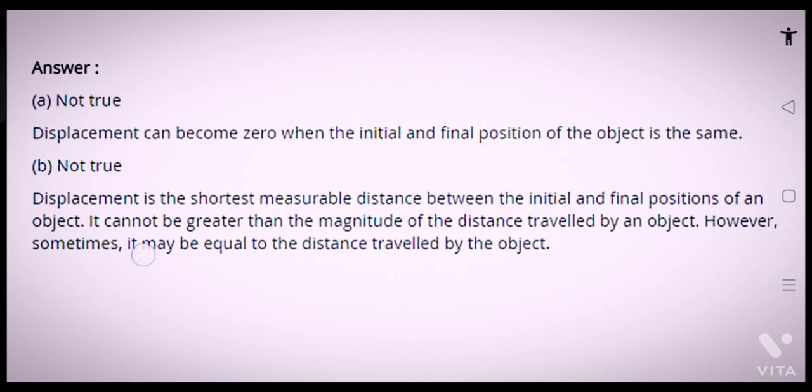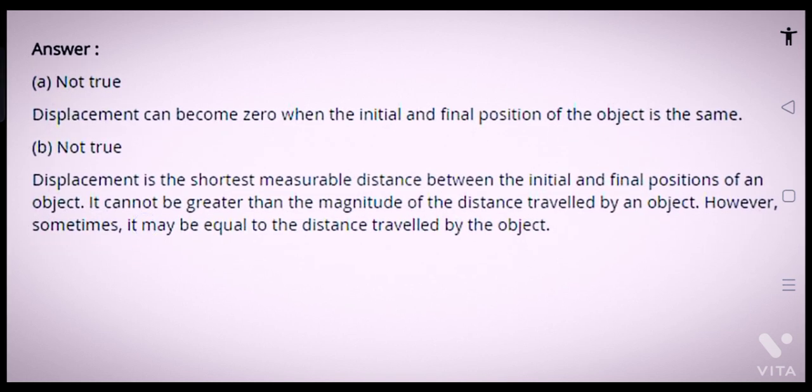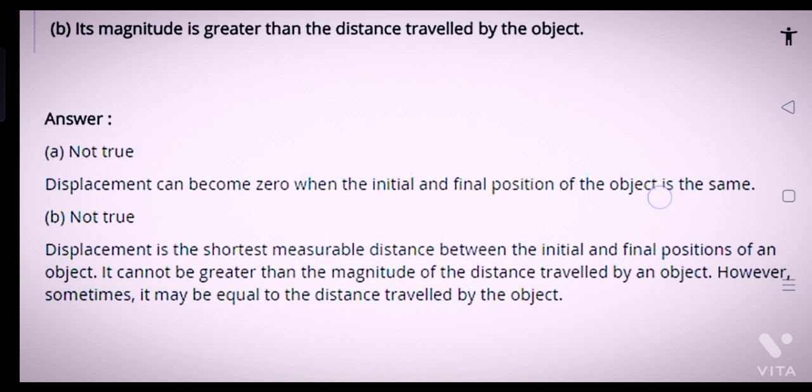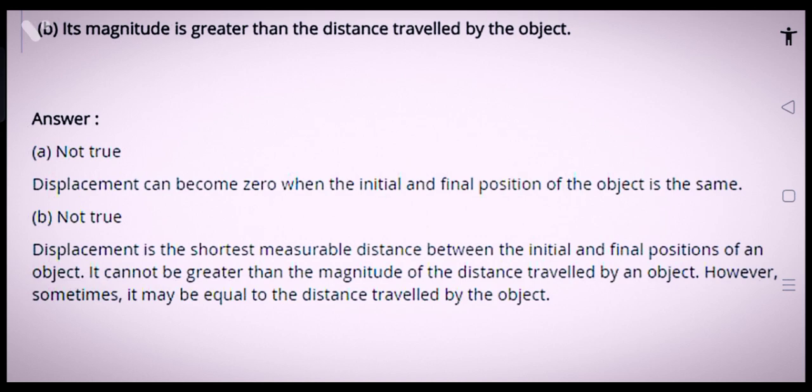A is not true. Displacement can become 0 when the initial and final position of the object is the same. And B is not true. Displacement is the shortest measurable distance between the initial and the final position of an object. It cannot be greater than the magnitude of the distance travelled by an object. However, sometimes it may be equal to the distance travelled by the object.